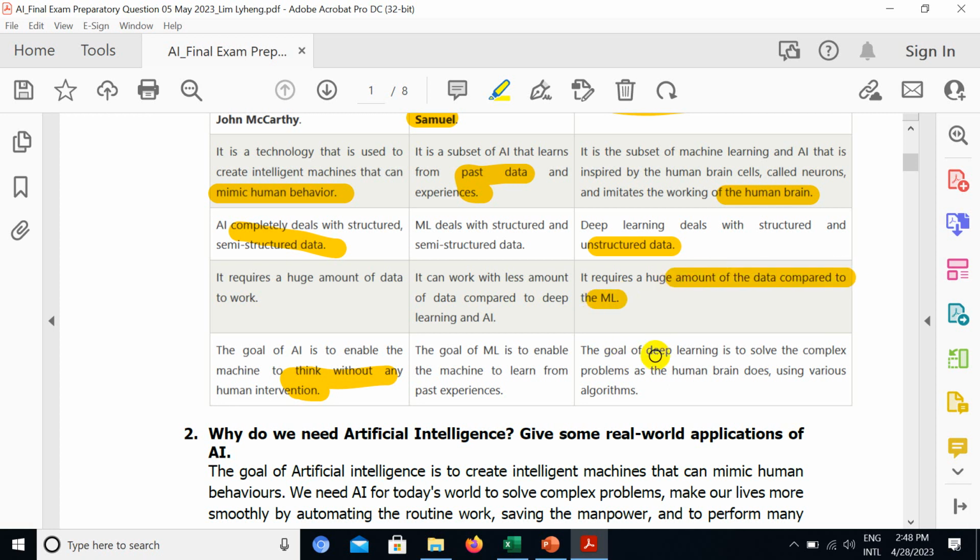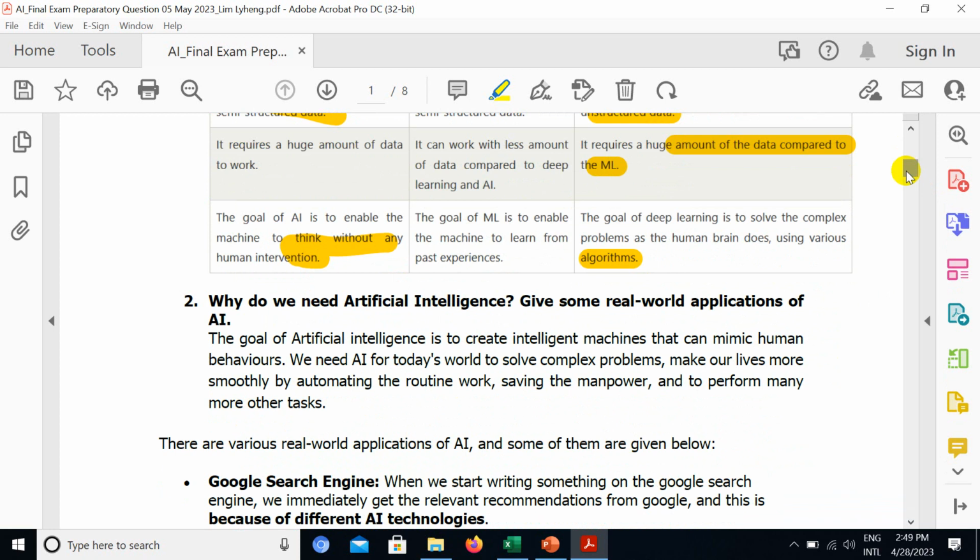The goal of deep learning is to solve complex problems as a human brain does, using various algorithms. Some humans can solve very complicated problems very quickly. For deep learning, you need to use a lot of better algorithms so that you can solve harder problems.